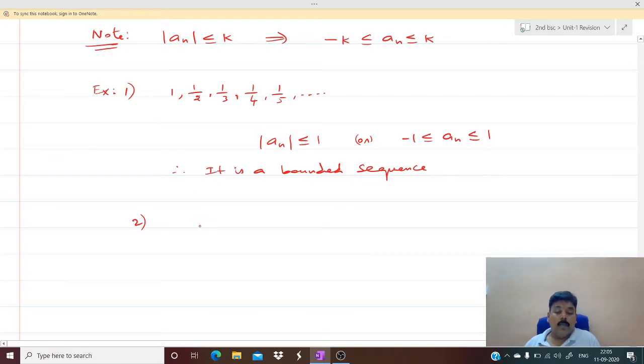Then the second one, which we have already discussed. Here also you see, minus 1 less than a_n less than or equal to 1. Therefore, for all n, that is the important thing, this is true.